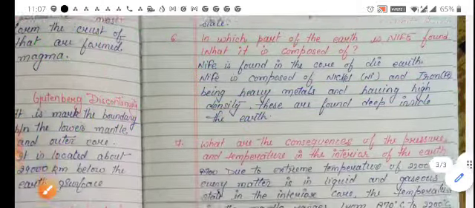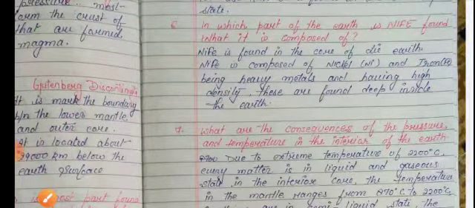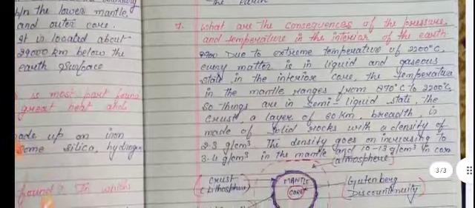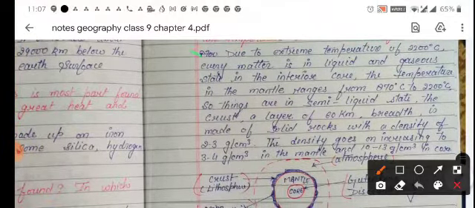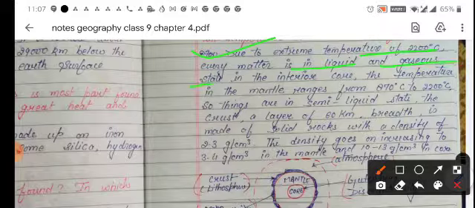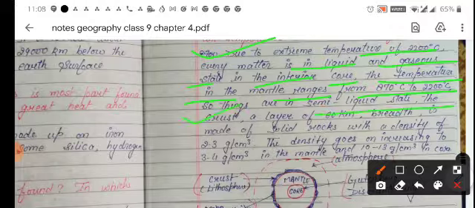So next, what are the consequences of the pressure and temperature in the interior of the Earth? Due to the extreme temperature of 2200 degrees Celsius, every matter is in a liquid and gaseous state in the interior core. The temperature in the mantle ranges from 870 degrees Celsius to 2200 degrees Celsius, so things are in a semi-liquid state.